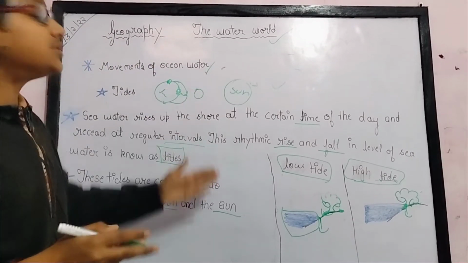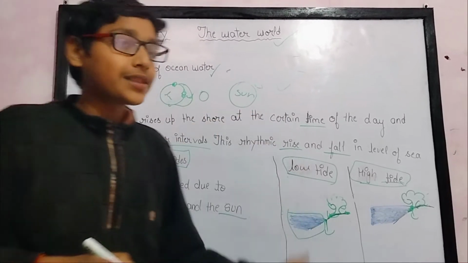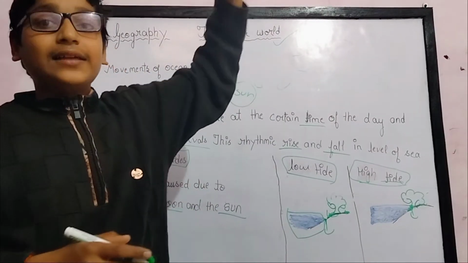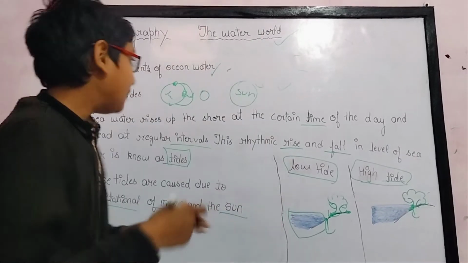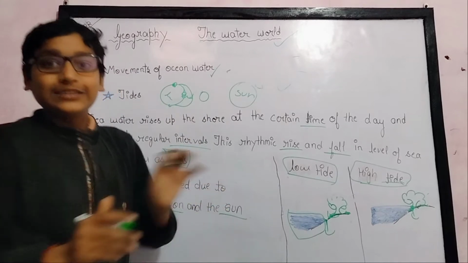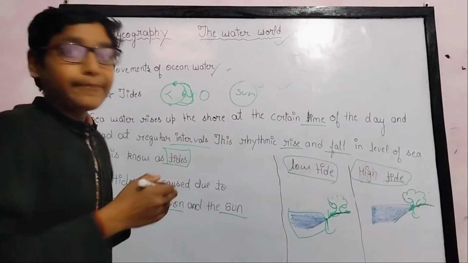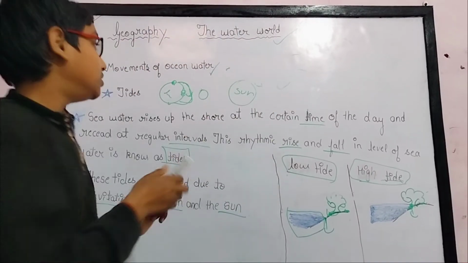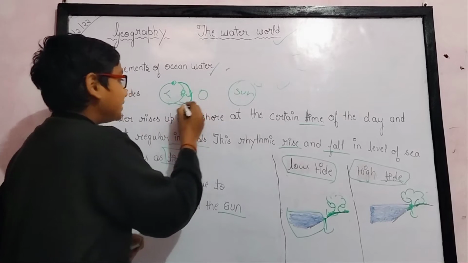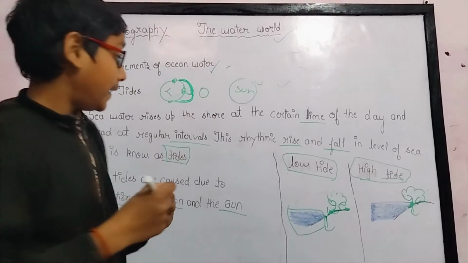The moon pulls the water, but it can't pull all the water. The water doesn't fly into the air and go to the moon. Some of the water bulges. It doesn't go anywhere, but it is collected at the place where the moon's gravitational force is attracting it. So this water makes a bulge at a place and makes a high place like this.